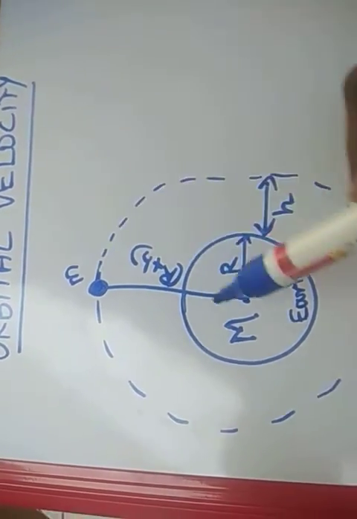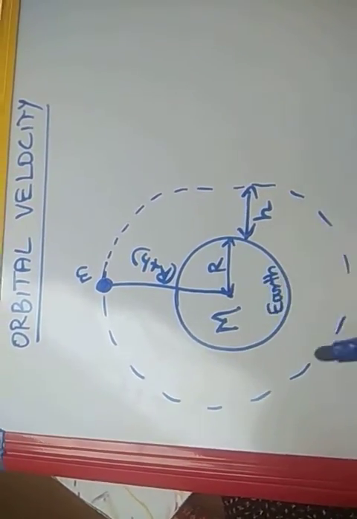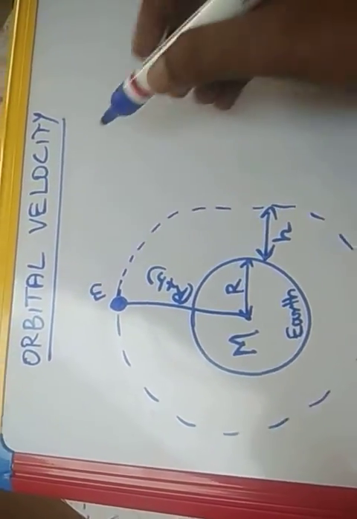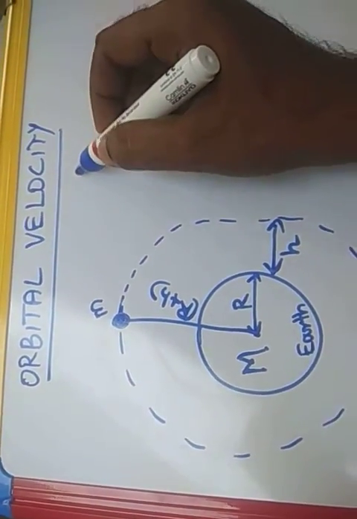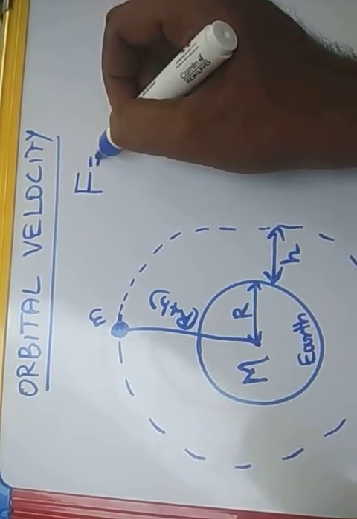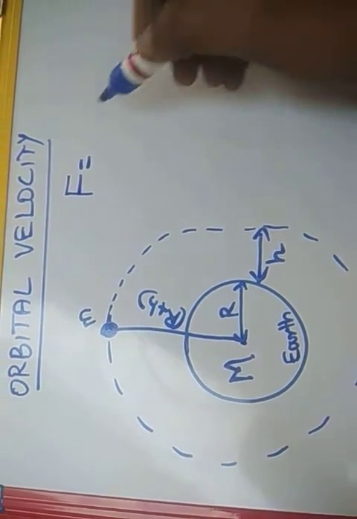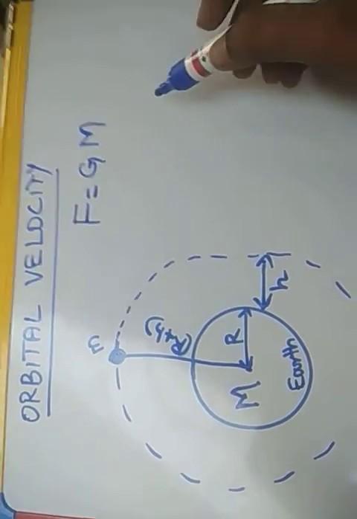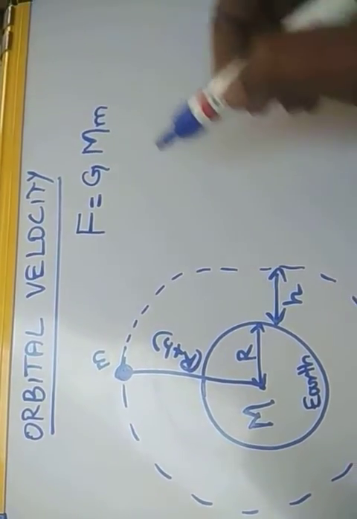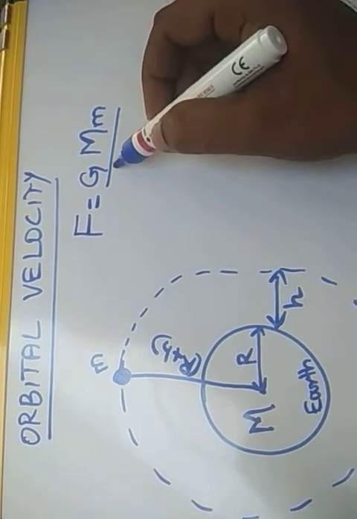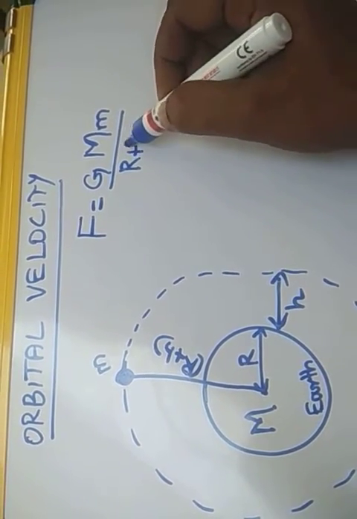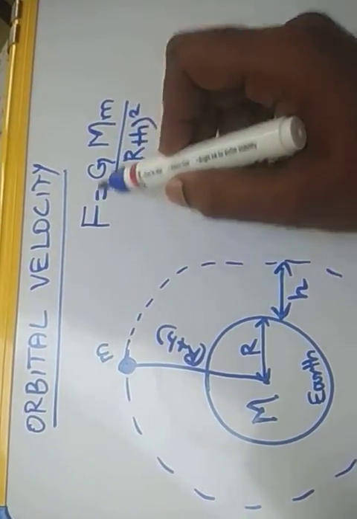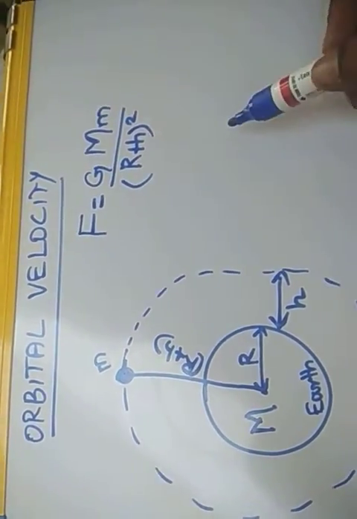By Newton's law of gravitation, the force of attraction between the two bodies is G M m by r squared, where r is R plus h, the whole squared.